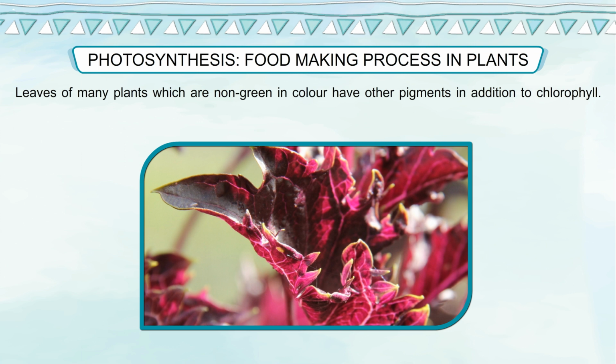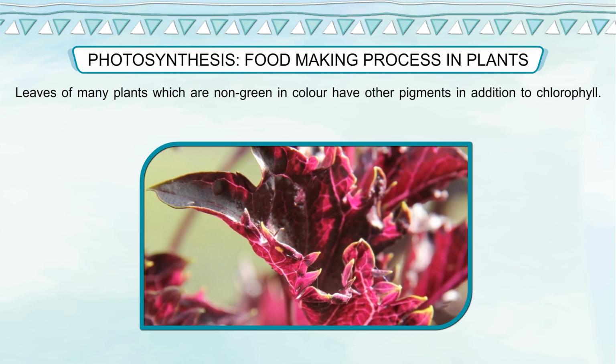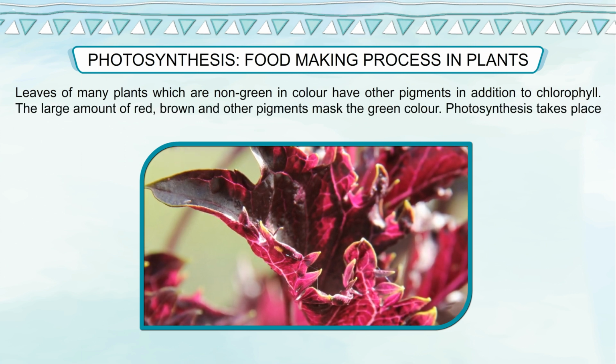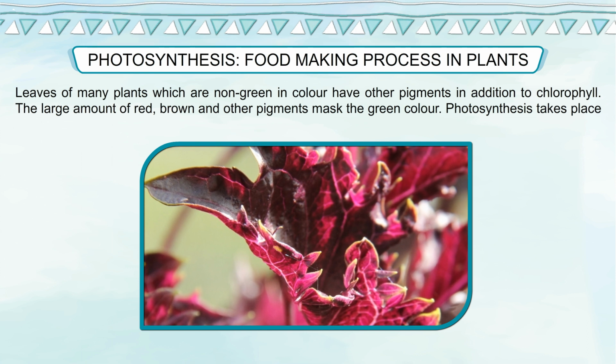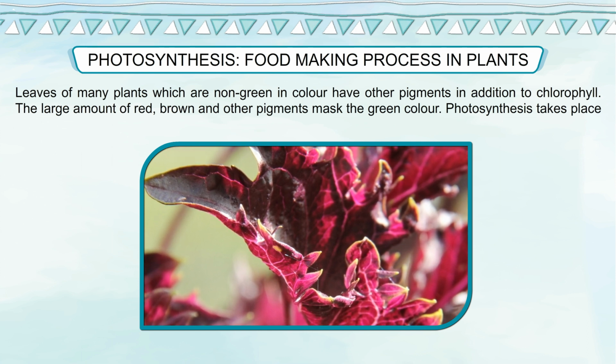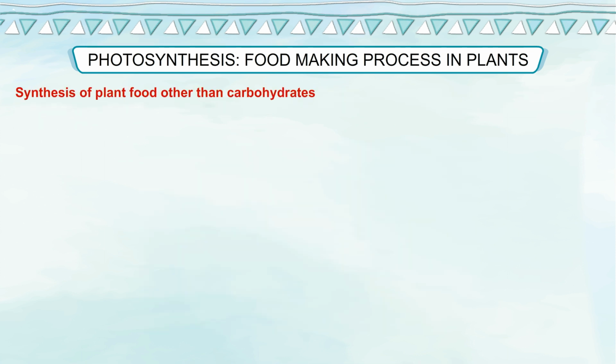Leaves of many plants which are non-green in color have other pigments in addition to chlorophyll. The large amount of red, brown and other pigments mask the green color. Photosynthesis takes place in these leaves also.